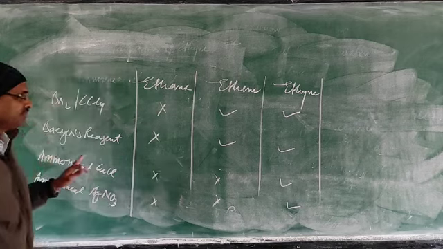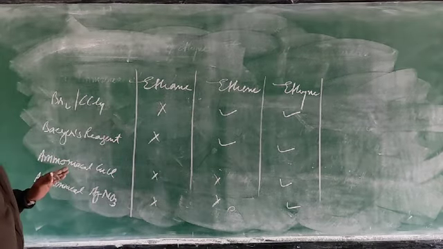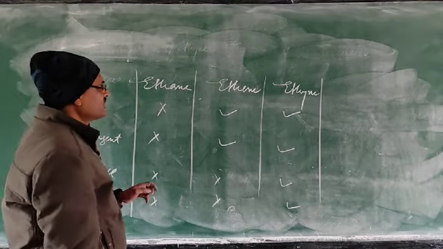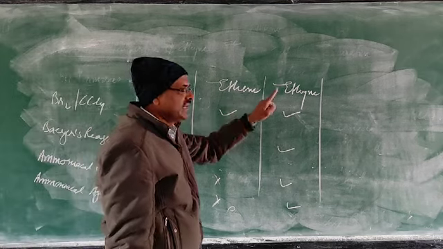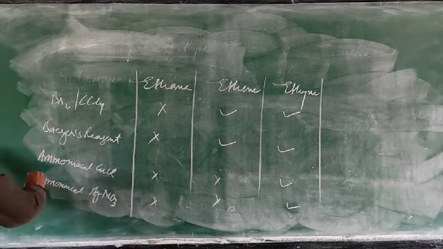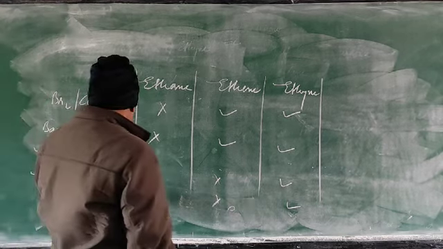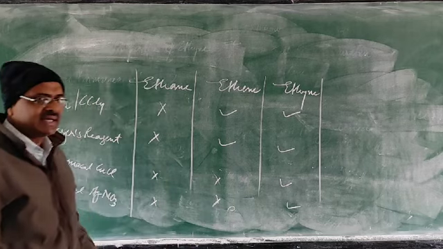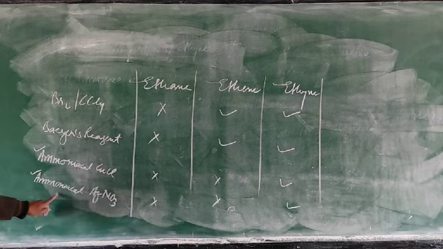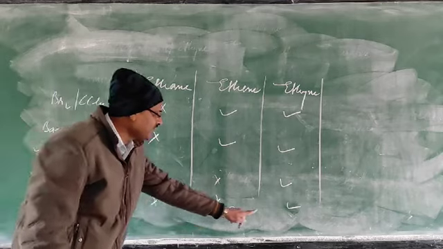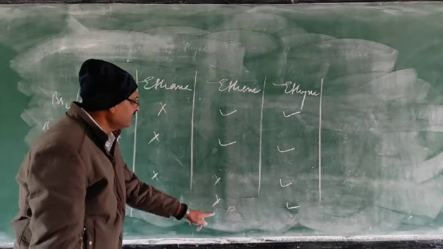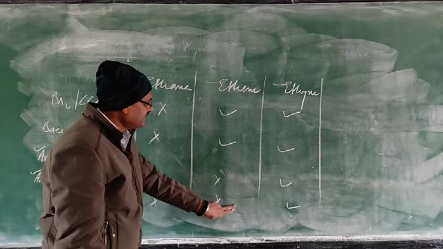So this is a very important chart. If it is asked to you, give a chemical test to distinguish between ethene and ethyne, I suggest you can use either ammonical cuprous chloride or ammonical silver nitrate. When ethyne reacts with ammonical cuprous chloride, you get red precipitate, as you just studied, and with ammonical silver nitrate, it will give the white precipitate. But ethene will not give. So it is up to you.